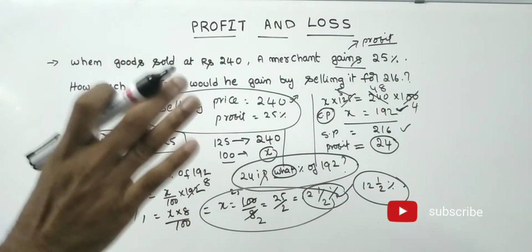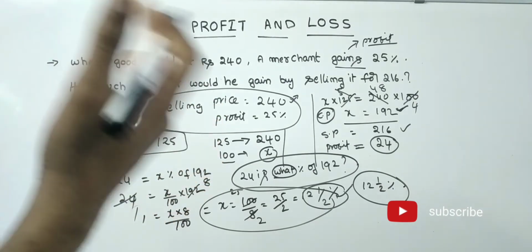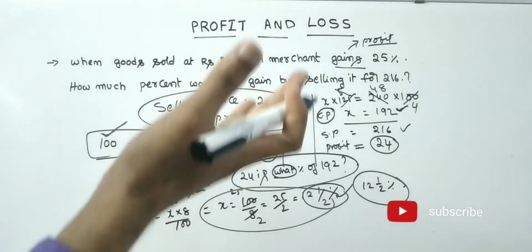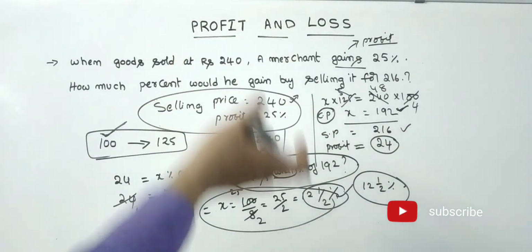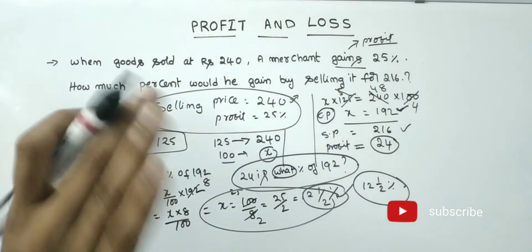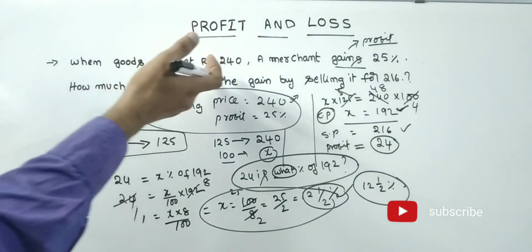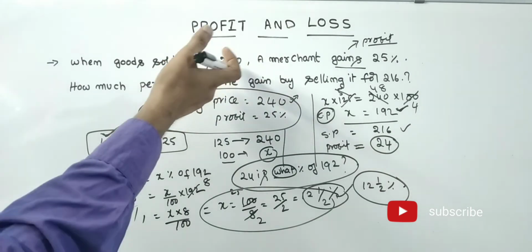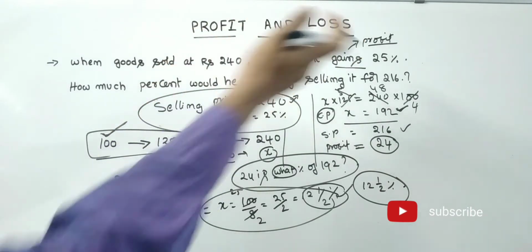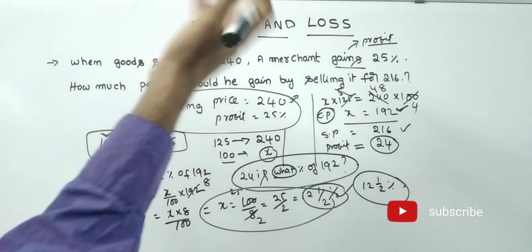See friends, this is the actual procedure. If you know the procedure, we can do it easily. For basic fundamentals only I am telling you. If you don't know this procedure, we won't get the logic also. First, what he has given: 240 rupees, he sold it, he got 25%. That means 125 equals 240. That means 100 is what percentage? So definitely it is less only.